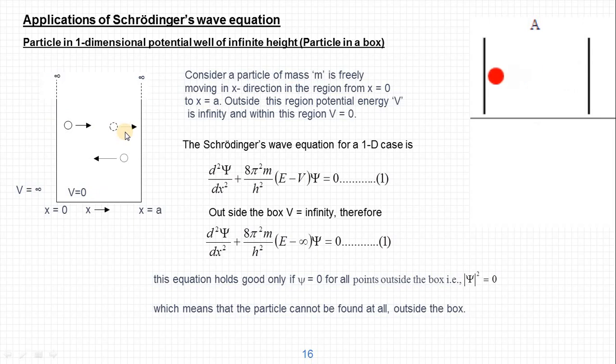The potential well need not be like an actual physical well. A particle trapped in a line can be a one-dimensional potential well. For example, take a stone tied with a thread, and if you are rotating it in your hand, you can see that the shadow of that rotating particle on the ground will be moving between only 2 points. Virtually there is nothing to stop that shadow from going out, but the shadow will never go out of these points because the stone is tied with the thread.